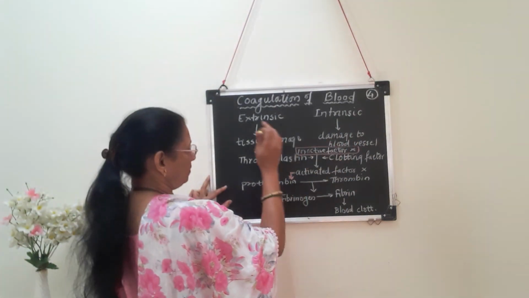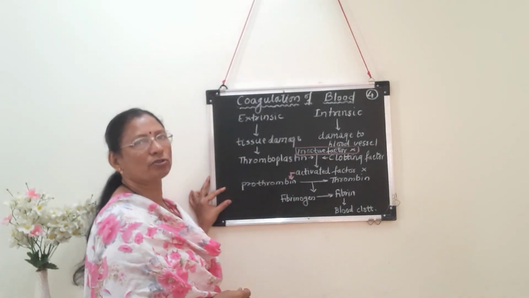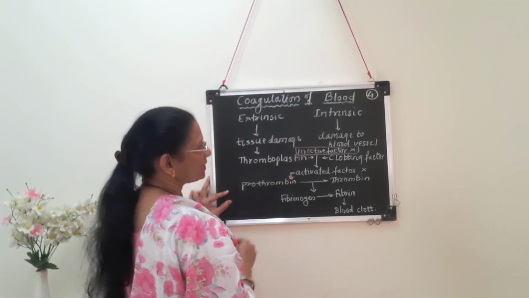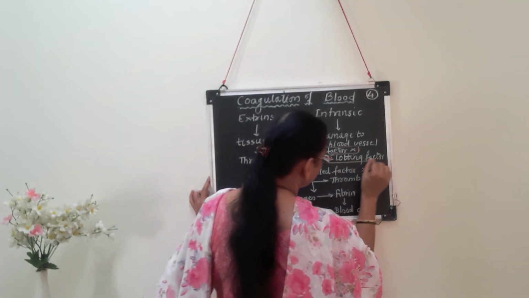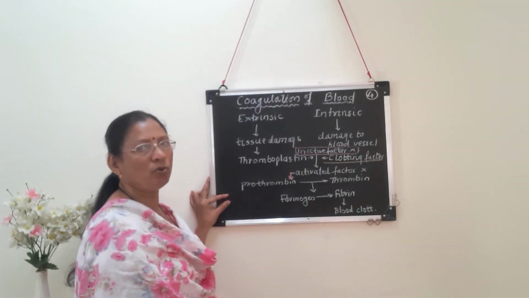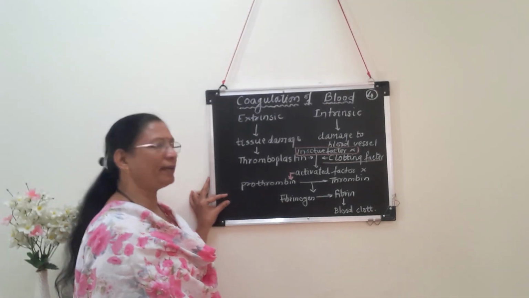So the damaged tissue and the damaged blood vessels take part in the process of coagulation of blood, as well as some clotting factors. These clotting factors taking part in the coagulation of blood are factor number 1 to factor number 12. Of these, the tenth one is present in inactive form.